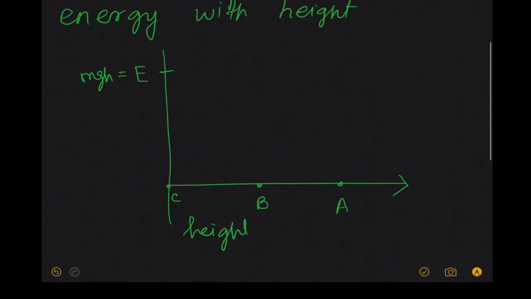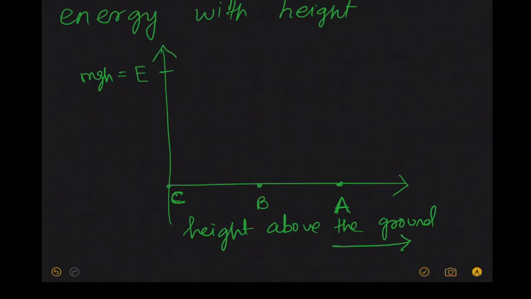As you are going this way, the height is increasing, and if you remember the diagram also, my point C was the ground level and point A was the highest level. Again, along the y-axis I am plotting energy.